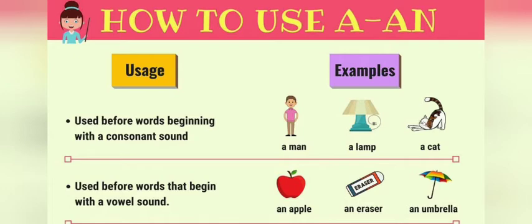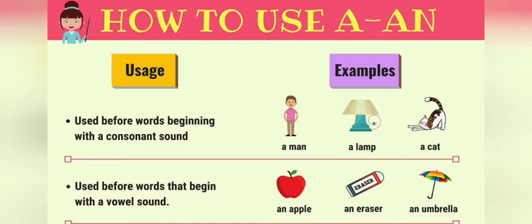And if it starts with a vowel sound, that means A, E, I, O, U sounds, which we learned in the previous class, like apple, eraser, umbrella, ox, at that time we use an. Okay kids, see here in the second one, apple. Apple starts with a vowel sound, so that's why we have used an. Similarly, eraser starts with a vowel sound, so we have used an.